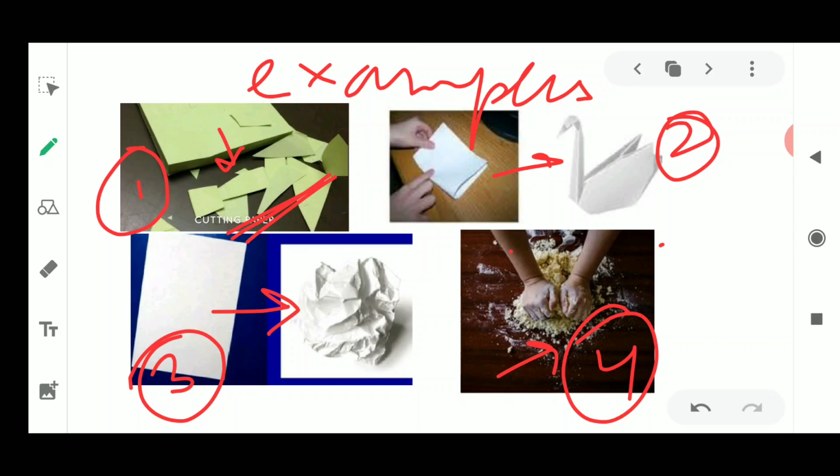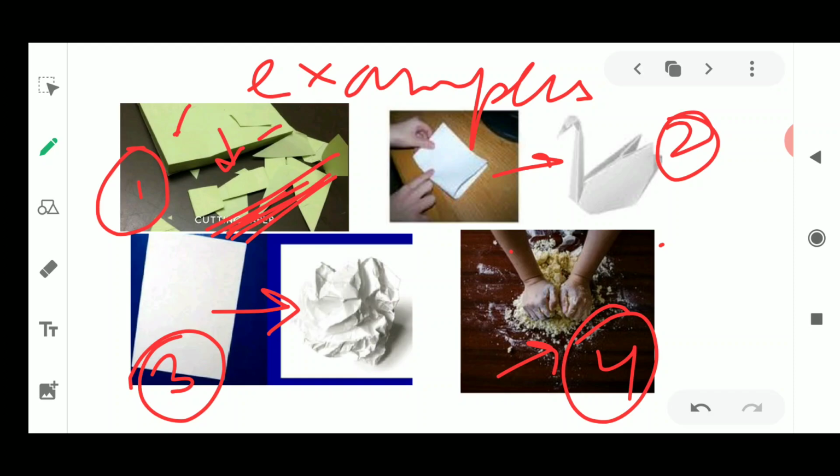So the quality, the property of the paper has not changed, only the physical properties have changed. Its chemical composition will remain the same. This is also a bit of paper, this is also a paper. So these are bits of paper. So this is known as a physical change. This is a perfect example of physical change.